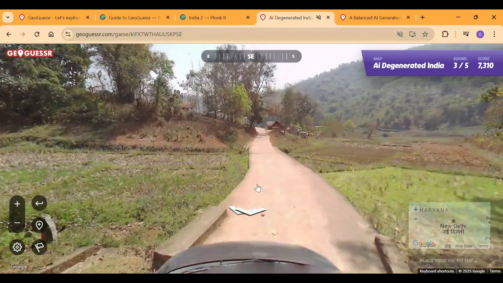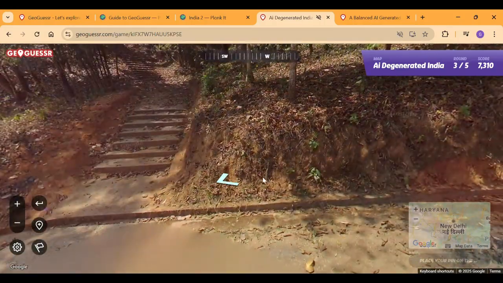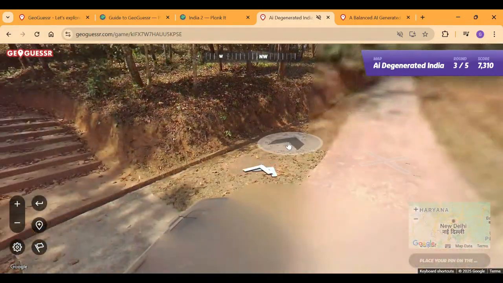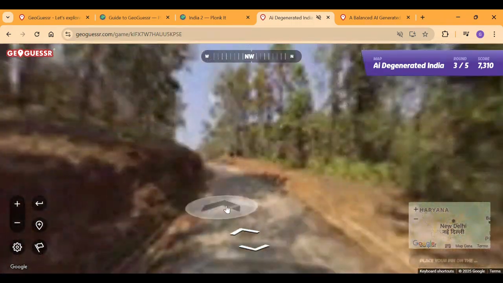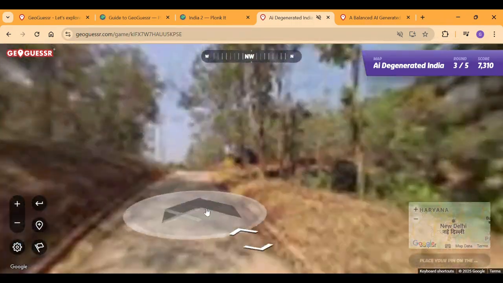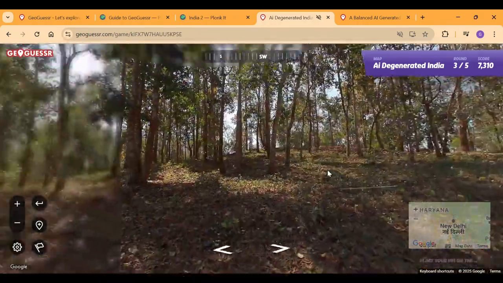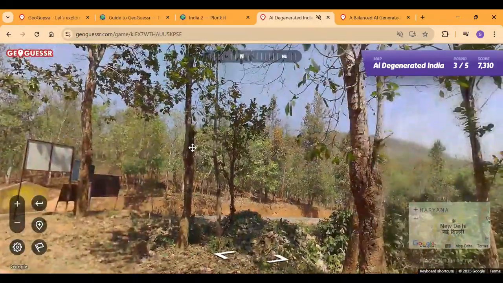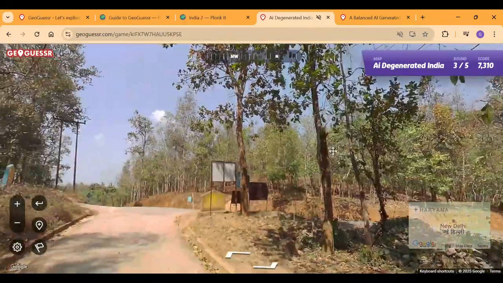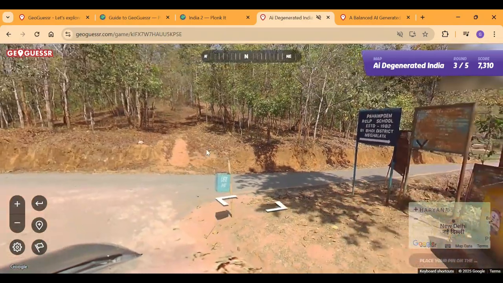Whoa, I think we're not bouncing back from this location. Oh no, we're stuck. We're stuck in a loop. We can't go around. This is bad. Oh, wait, we can move around. Finally, yes. And there were some signs over there. We could have missed them. Oh my god. Are there any trees that could help us here? Okay, before we go, no. It kind of looks like a dry climate though, so let's see the location.